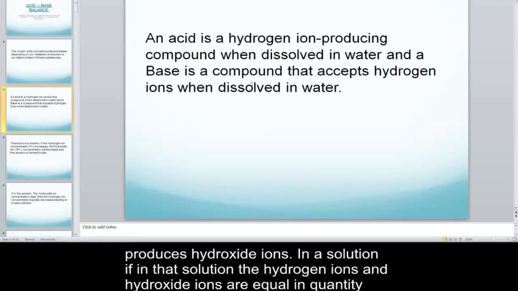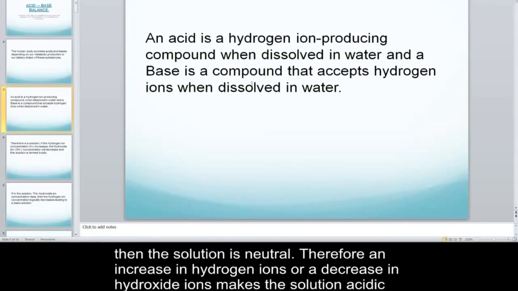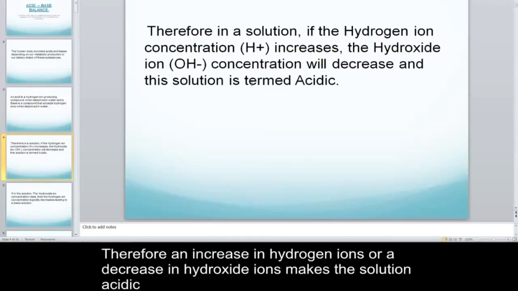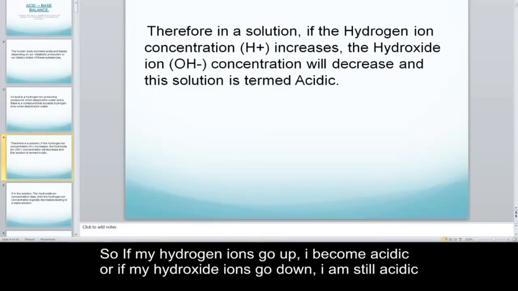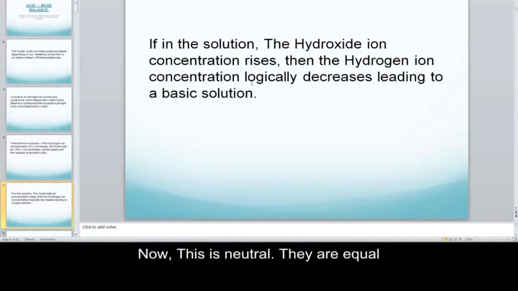In a solution, if the hydrogen ions and hydroxide ions are equal in quantity, then the solution is neutral. Therefore, in a solution, an increase in hydrogen ions or a decrease in hydroxide ions makes the solution acidic. So, if my hydrogen ions go up, I become acidic, or if my hydroxide ions go down, I am still acidic. While an increase in hydroxide ions or a decrease in hydrogen ions makes the solution basic.